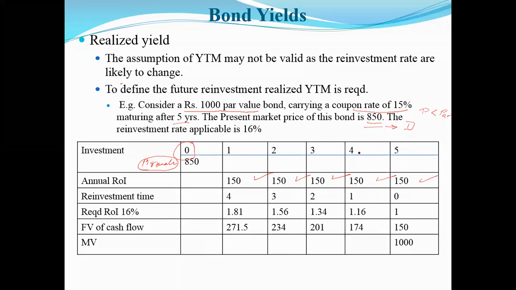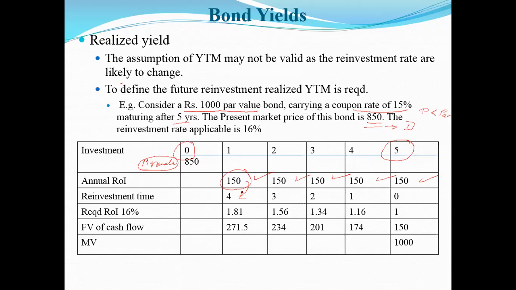Clear? Now, what's going to happen? At the end of the first year from the time of investment, Mrunali is going to receive 150 rupees. When she receives this 150 rupees, she has 5 years in total wherein she can make the investment. To get a realized yield, the moment she receives this 150 rupees, she has to reinvest this money for the remaining time frame. And what is the remaining time frame? She has 4 years left.